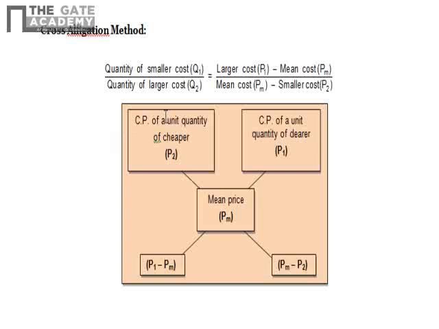So the cross allegation method says that this is the price of the cheaper quantity, the price of the costly material, and the mean price. So here the ratio will be PM minus P2, because P2 will be less than PM, and here it is P1 minus PM. We'll solve one problem, then we'll understand it in a better way.